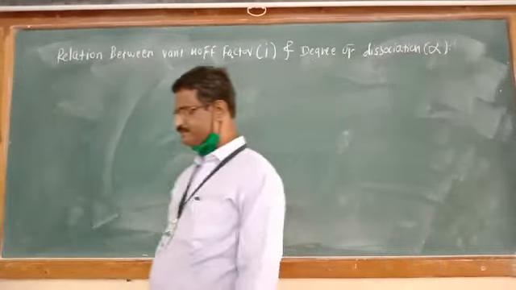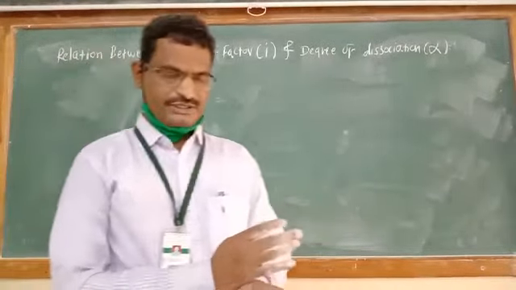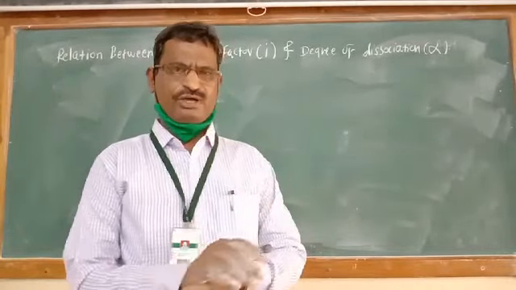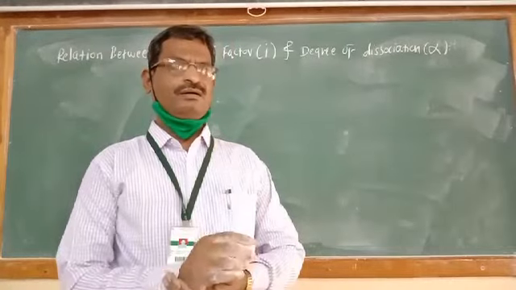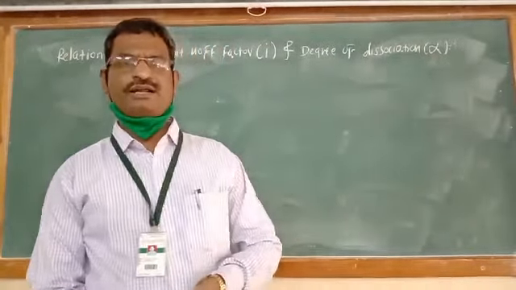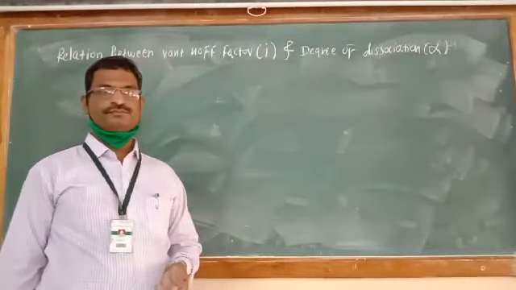Hello students, so let us continue the next part of video number 8. In video number 8, whatever part we have studied, at the end we have seen that strong electrolytes and weak electrolytes behave differently.